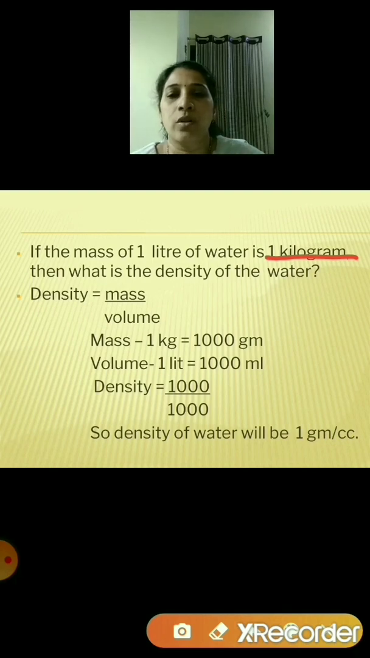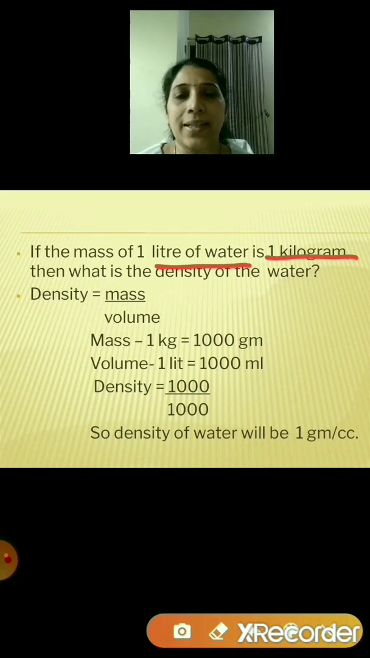And what is the volume? Volume is 1 liter, right? So 1 liter means it is 1000 ml. So now you will say that this is gram per centimeter cube. Generally whatever liquid it is, it is measured in milliliter, and the solid substances are measured in cubic centimeter. So that's the reason milliliter and cubic centimeter, their conversion will be the same.